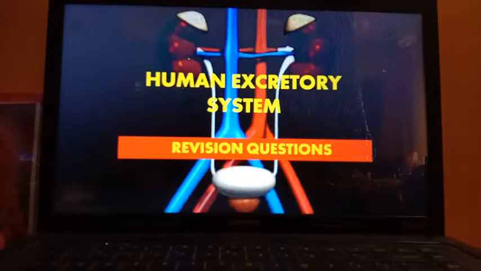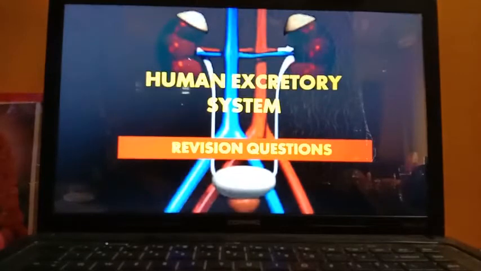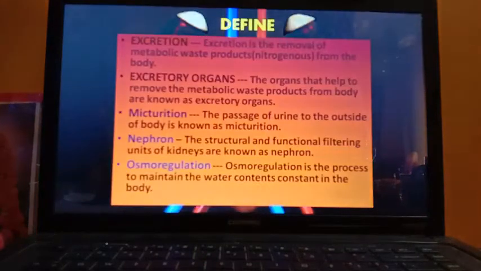Today in our biology session we are going to discuss few revision questions related to the chapter of human excretory system. So for that, first we will discuss few definitions. If you want to write that thing, you can write that from the slides.